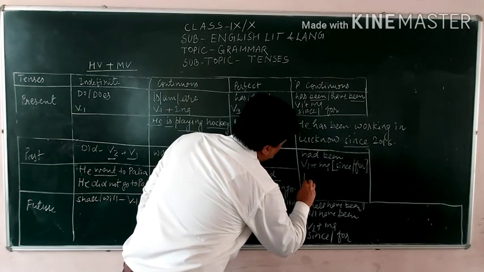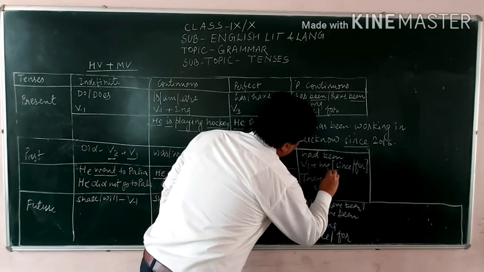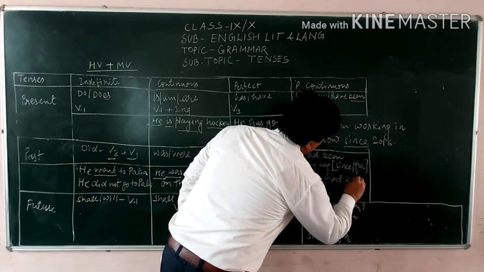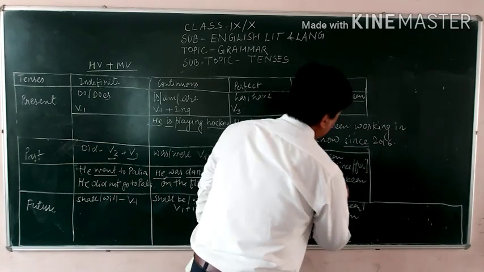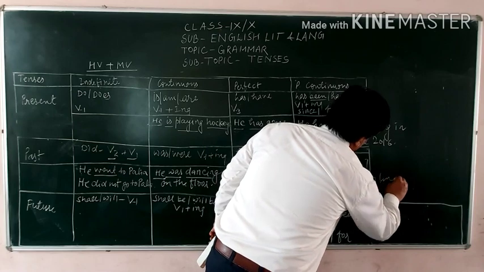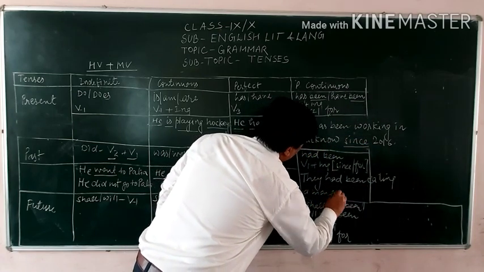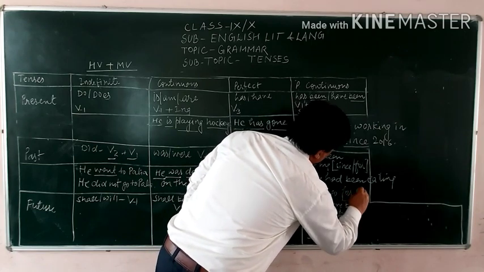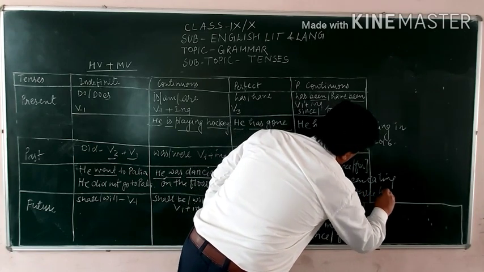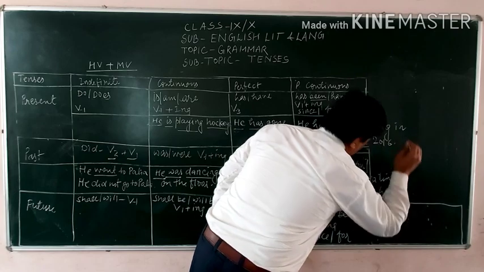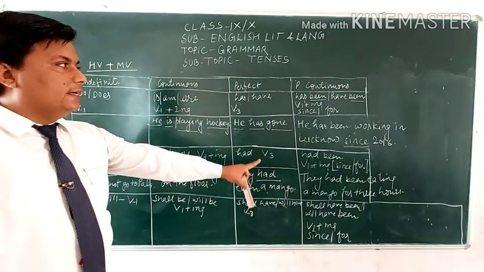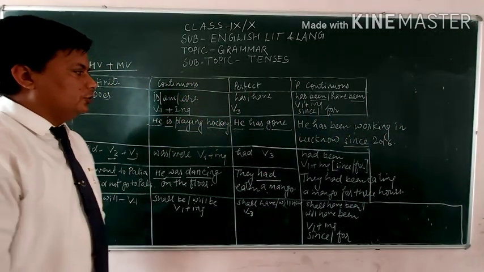So this is the way to write the past perfect continuous tense.